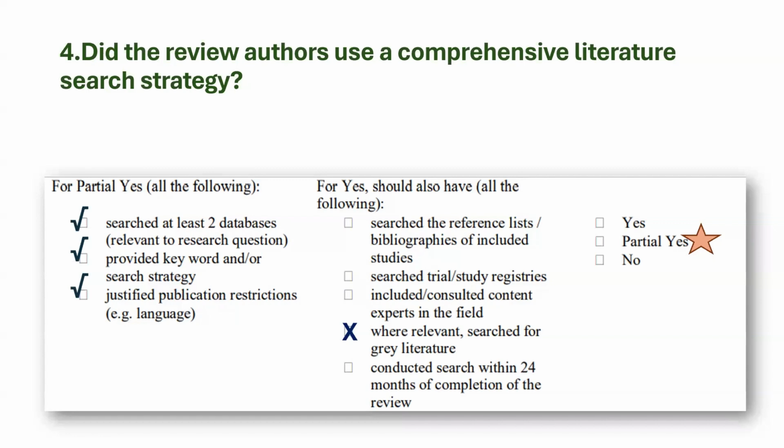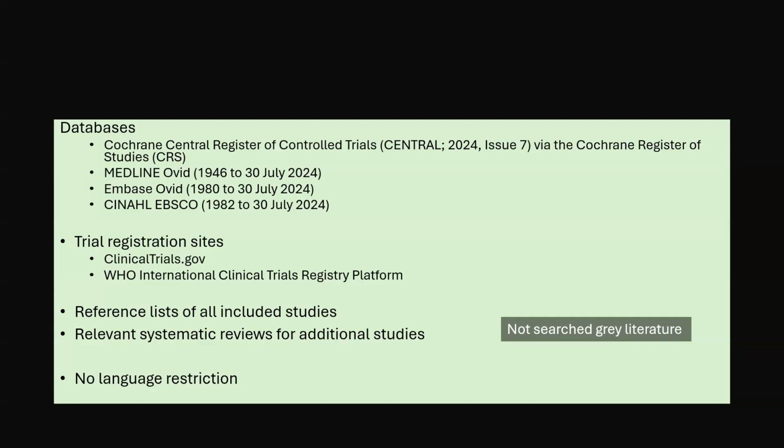Now, did the review authors use a comprehensive literature search strategy? Here I have given a partial yes, because for the following reasons. Now, they have looked at the most important medical bibliographic databases. That is the Cochrane Central Register of Controlled Trials. They have looked at Medline, Embase, and CINAHL. They've looked at trial registration sites like clinicaltrials.gov and the WHO International Clinical Trials Registry Platform.